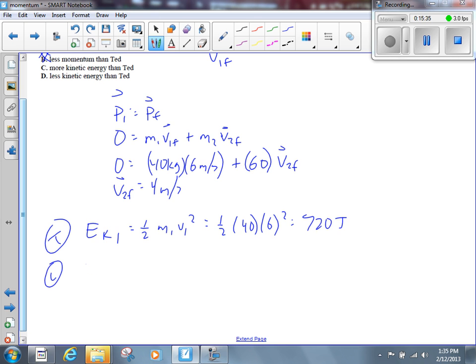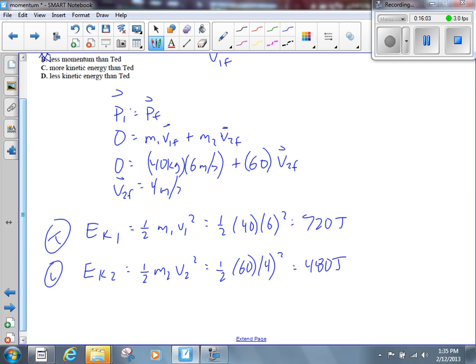Now let's get the kinetic energy of Larry. He's object number 2. Four squared is 16. 16 times 30, half of 60, is 480 joules. What's the answer to the question? Does Larry have more kinetic energy than Ted or less kinetic energy than Ted? He has less, so the answer would be D.